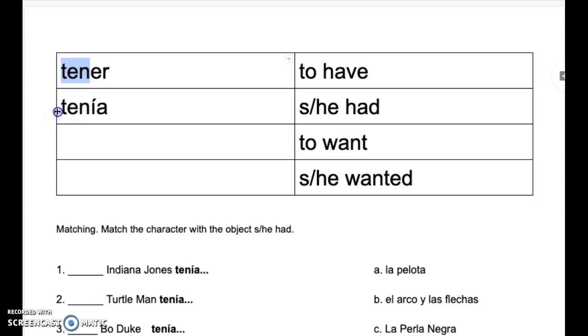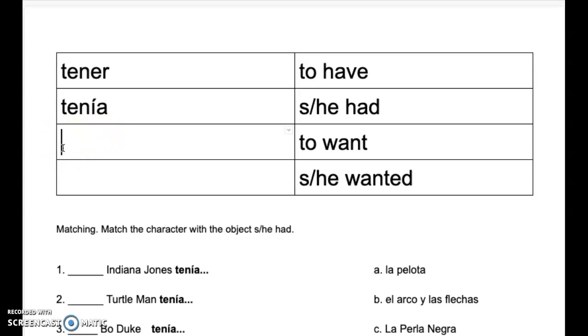And the way I say he or she had is tenía. Tenía is conjugated and it's in the third person, and I don't need to get into all those details, but in case you were wondering, that's the word for he or she had: tenía.